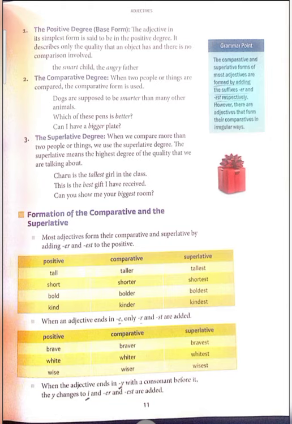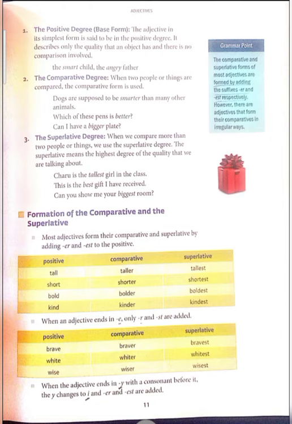Now let's learn the second rule. When an adjective ends in e, only r and st are added. See here, the example given is brave. The word brave ends with e. So while writing the comparative degree, we have to add only r, and in the superlative degree only st. See here, wise. This word also ends with e. White. This one also ends with e. So we have to add only r and st in the superlative.